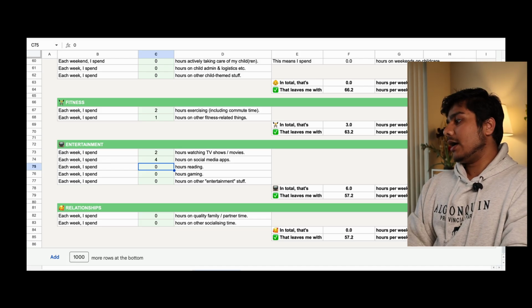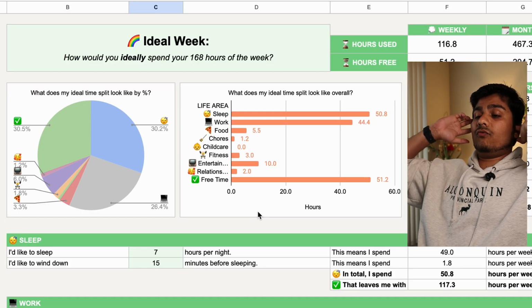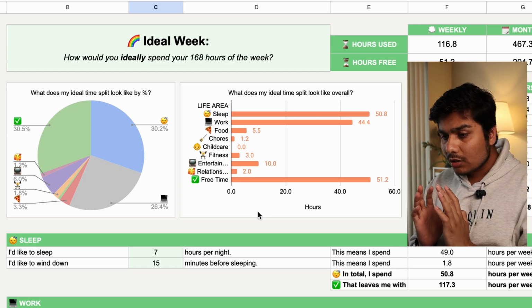Reading, yes, that's something I have started doing. Let's just say 4 hours. Now, I have 51 free hours. 51? That's more than my full-time job. Okay, I am so confused right now. With my current schedule too, I have 16 hours of free time and I somehow keep complaining. And with my ideal week, I have, oh my goodness, more than the time I work.